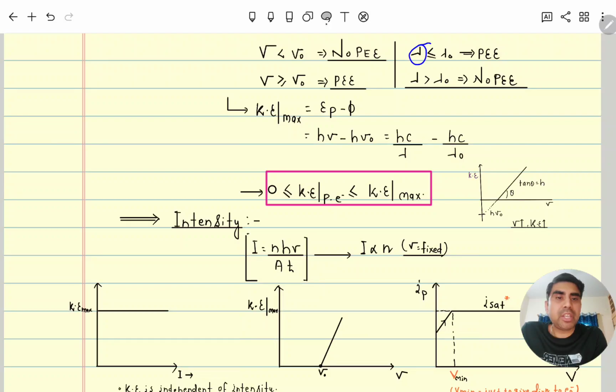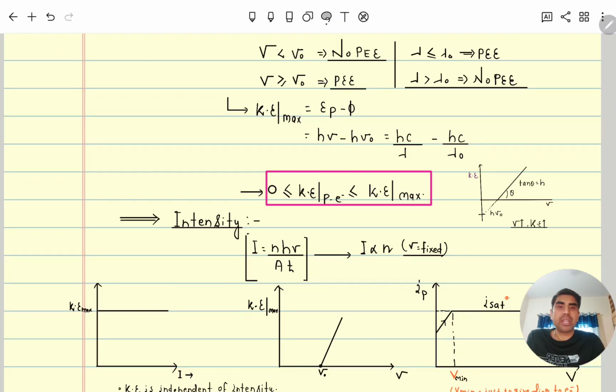If the wavelength is less than lambda naught, if the wavelength is less, that means the energy of the photon is more. So the energy of the photon is more, then the photoelectric effect will happen. If the photon's wavelength is greater than lambda naught, then the energy of the photon is less than the work function, then no photoelectric effect.